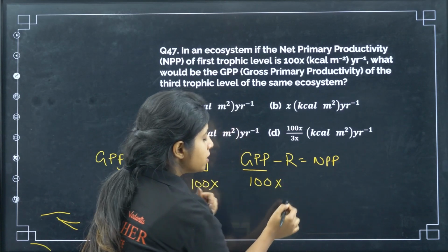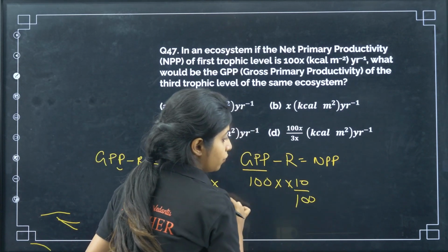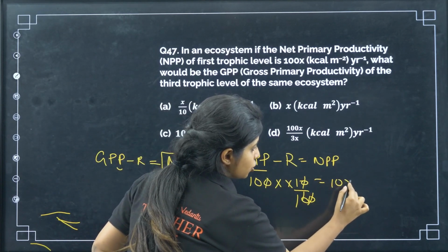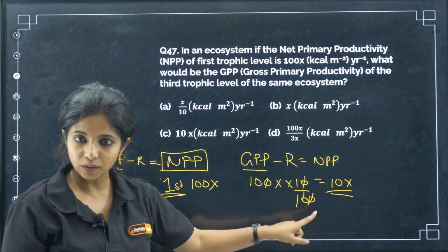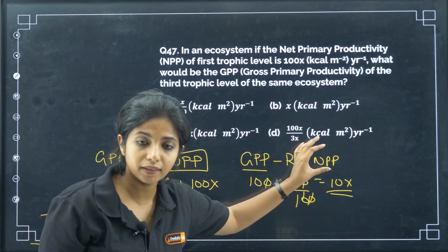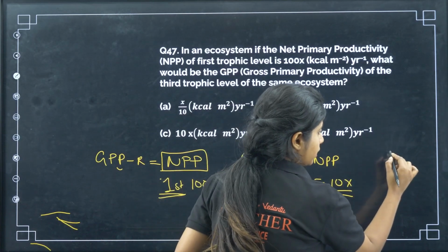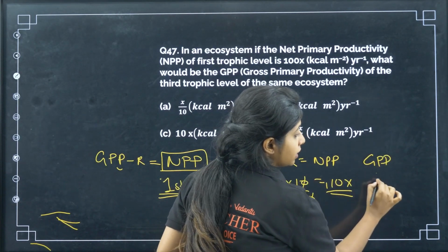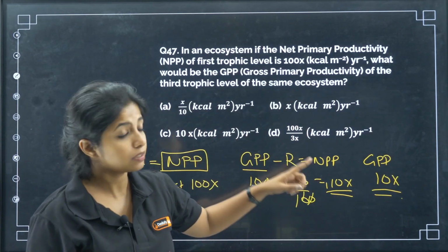But how do you minus it? Basically, you can say that 10% of it is lost. If you calculate, you will get 10x. So 10x will be NPP for the second trophic level. After loss, it is the only thing left to give to the next organism. Now for the third trophic level, what will be the GPP? What is present over here? It is 10x. And the question is the same.